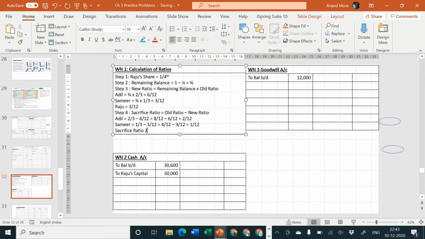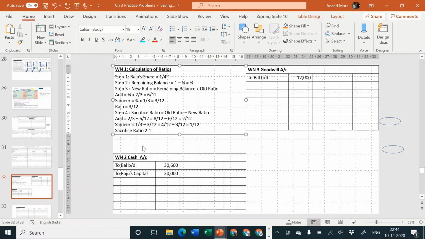2:1, which is anyway known to us. Whenever only the new partner's share is given, and how much sacrifice is done by the old partners is not given, then it is assumed that old partners are sacrificing in their old ratio. In other words, old ratio and sacrifice ratio are the same. So sacrifice ratio was bound to be 2:1. We were already knowing it. We just cross verified the same. Let us pass the entries now.